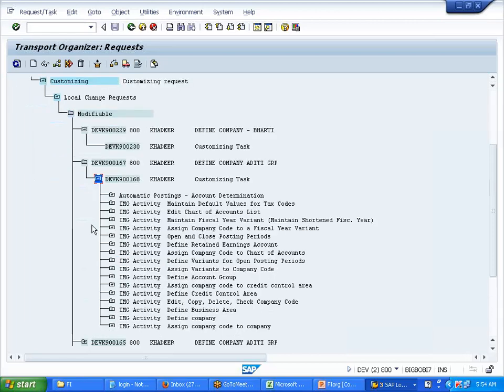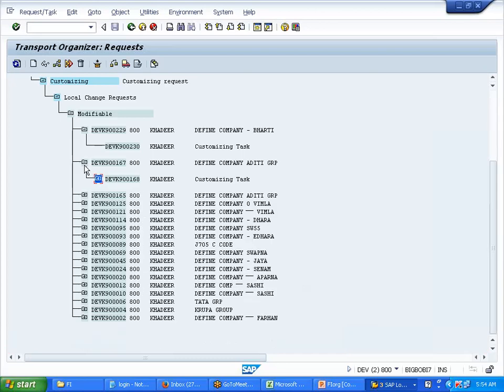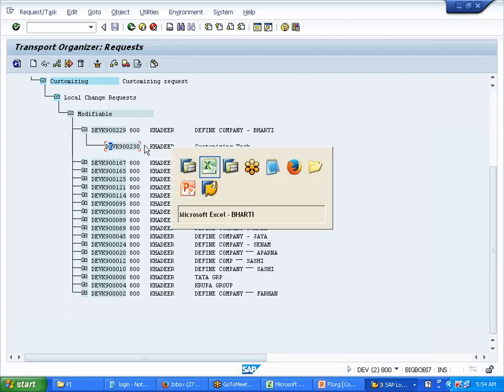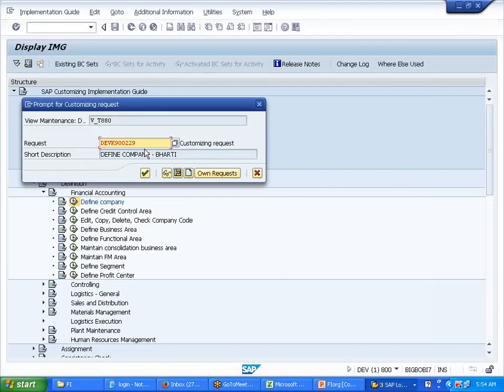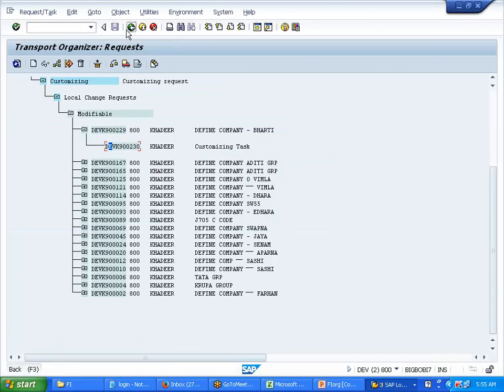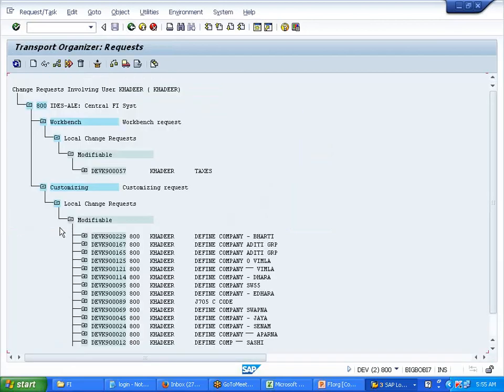What you're saying, it will not come that way. Okay, I'll show you. Once I save this, I'll show you how it looks. As of now, see, nothing is there below, right? Let me save it. I'll say continue. Now it says data was saved, right? Okay, let me go back. Now again say display.